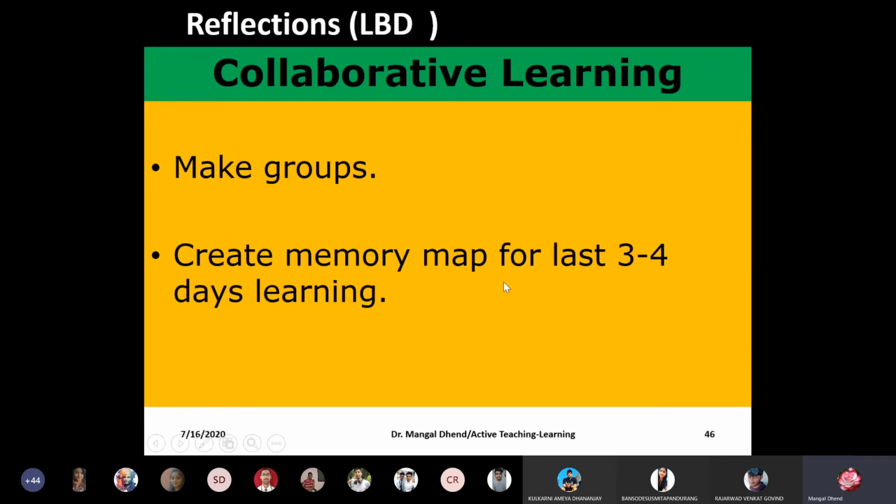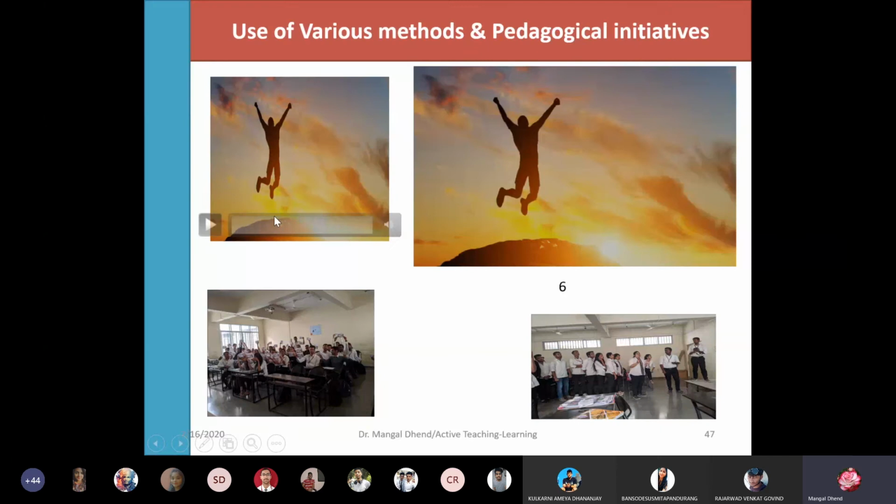Then a memory map can also be an activity. We can just ask students to draw a memory map. You can take a memory map competition in the class for any one topic. You present your topic and ask them to create a memory map with 2-3 students together.